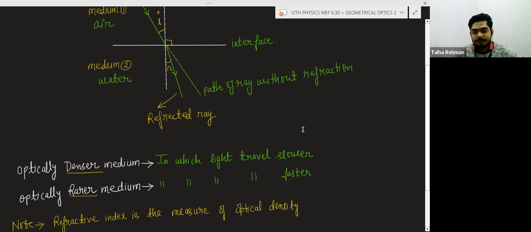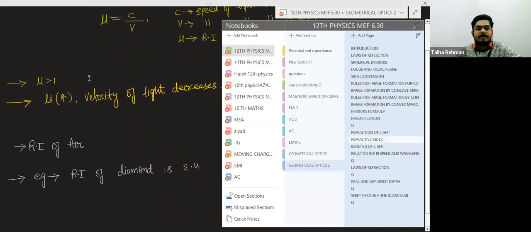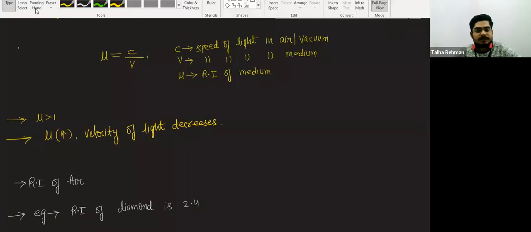Refractive index is very simple. It is basically the ratio of the speed of light in air divided by the speed of light in medium.